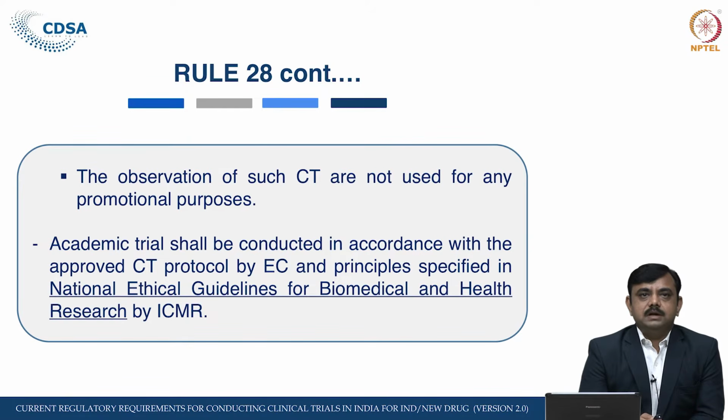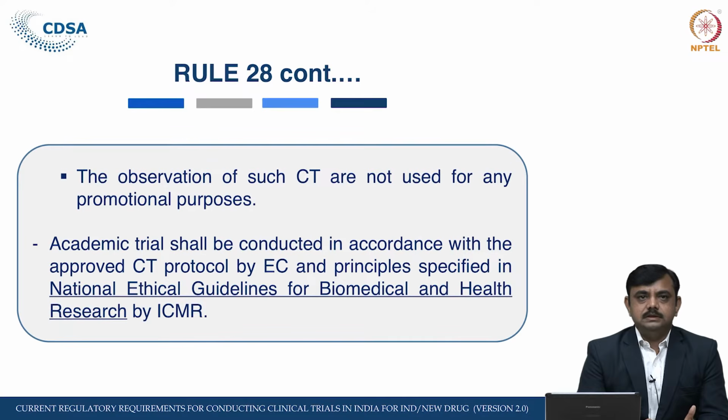Then the academic trial shall be conducted in accordance with the clinical trial protocol approved by the ethics committee. As I have mentioned, the ethics committee has to approve this, and once it has been approved, the protocol approved by the ethics committee has to be followed by the researcher. The principles specified in the National Ethical Guidelines for Biomedical and Health Research also apply.